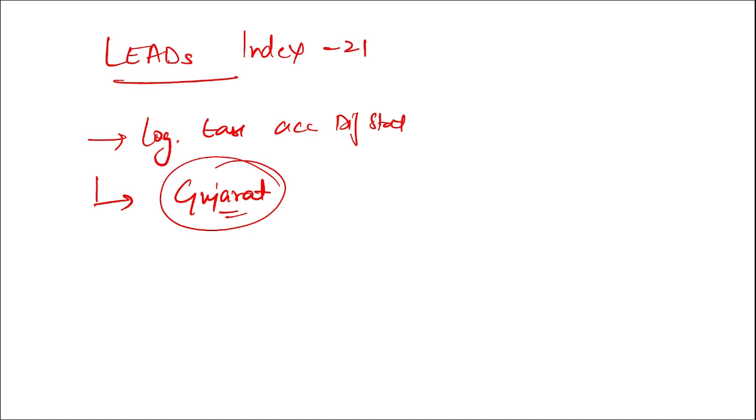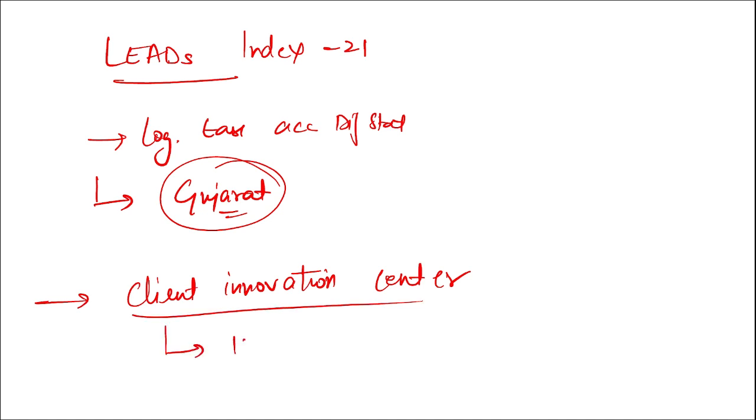Similarly, recently a Client Innovation Center was launched. Where is this center located, and who launched it? It was launched by IBM, and the location is Mysuru. Similarly, tell me, country's first ever bamboo made cricket bat.